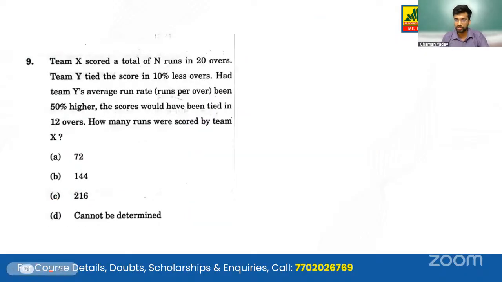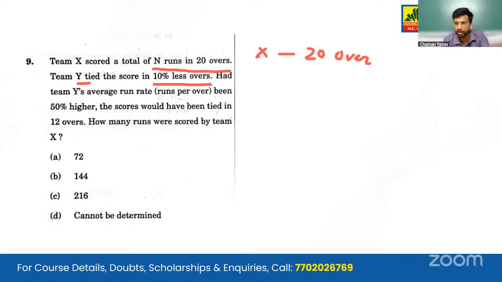Moving on to the next question, the 9th question. The 8th question is of reasoning. Team X has scored a total of n runs in 20 overs. Team Y has tied the score in 10% fewer overs. So X has played 20 overs and has made n runs. Y has played 18 overs because they have used 10% fewer overs, so 20 minus 2 is 18 overs. They tied the score, so they also made n runs.